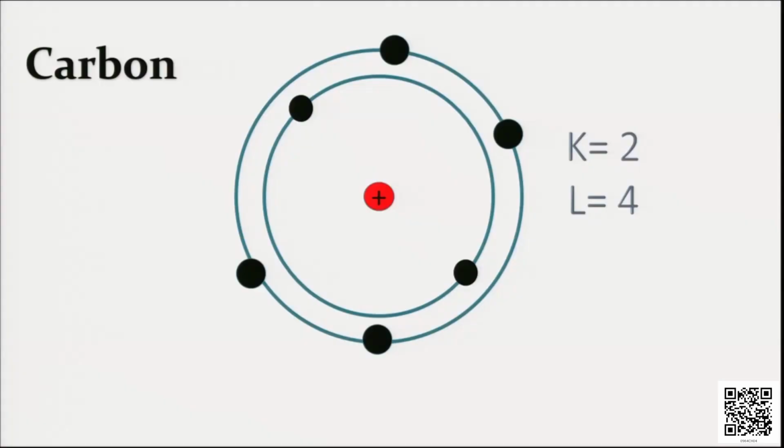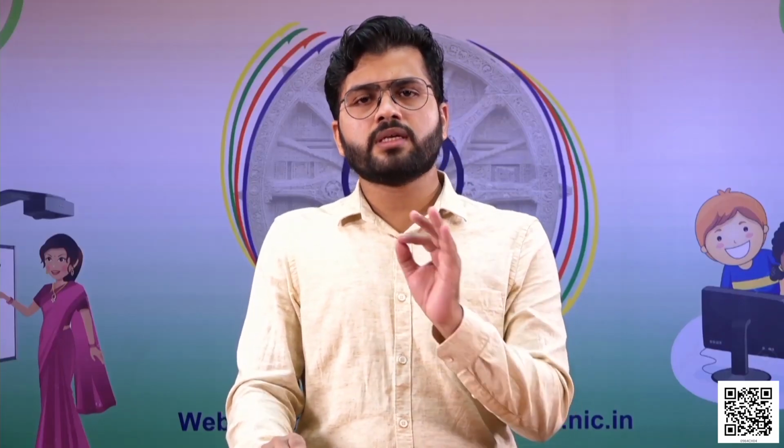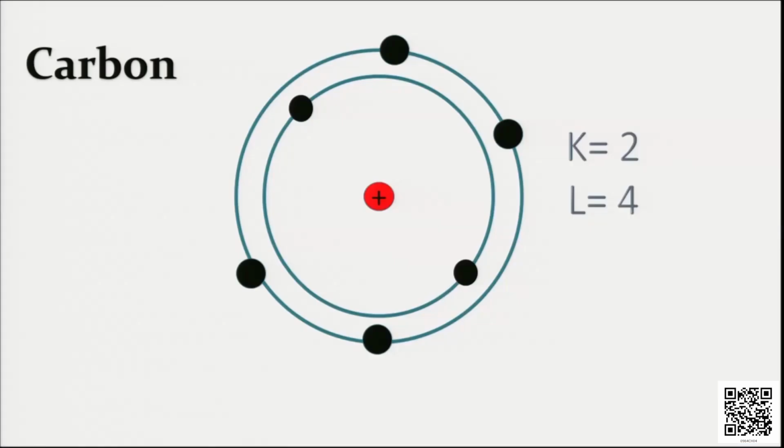Let us take another example to understand it with more clarity. That is carbon. As you know, carbon contains 6 electrons. And how are these 6 electrons distributed? The first cell, that is K cell, can have maximum 2 electrons. And the remaining 4 electrons go to the L cell. So we can say in carbon, the electronic distribution is 2, 4, that is in K cell 2 electrons and in L cell 4 electrons. So here for carbon, the outermost orbit is the L cell, which contains 4 electrons. And the innermost cell is the K cell containing 2 electrons.